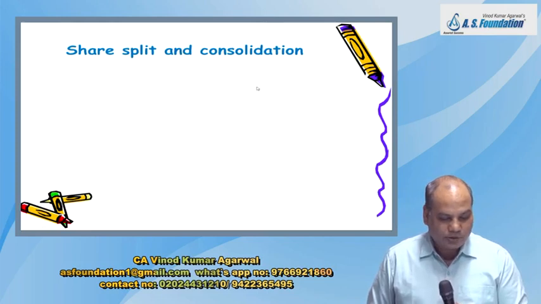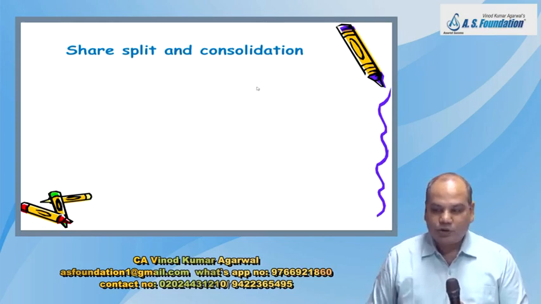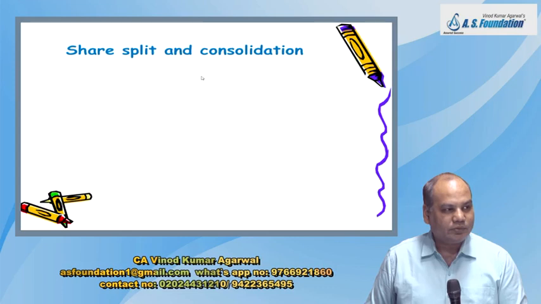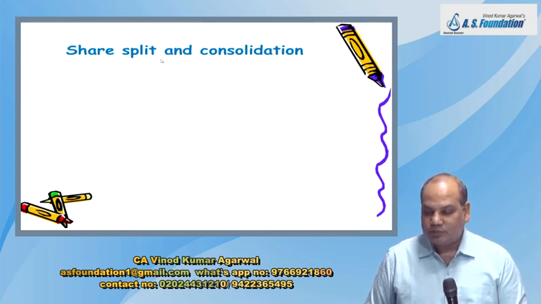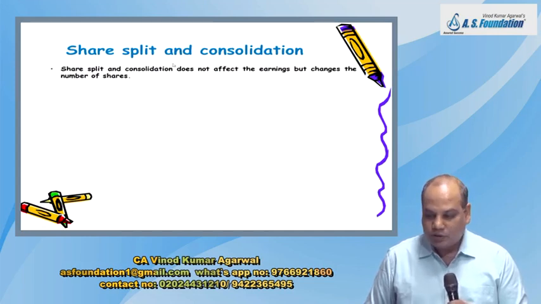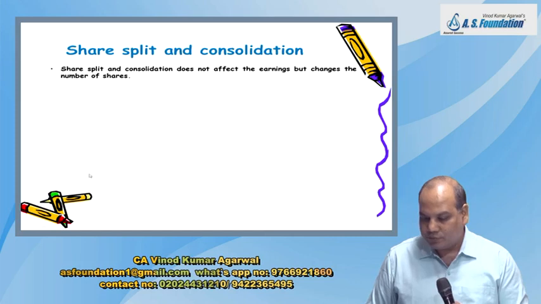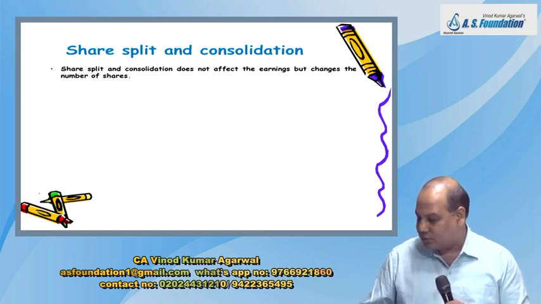Now, a similar adjustment will be done for share split and consolidation. What do you mean by share split? Share split means shares of larger denomination are divided into shares of smaller denomination.